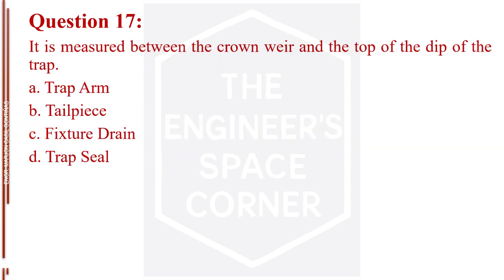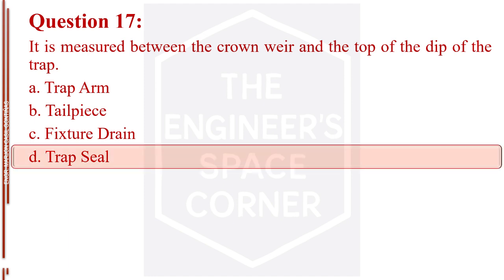Question number 17. It is measured between the crown weir and the top of the dip of the trap. Letter A, trap arm. Letter B, tailpiece. Letter C, fixture drain. Letter D, trap seal. The answer is letter D, trap seal.